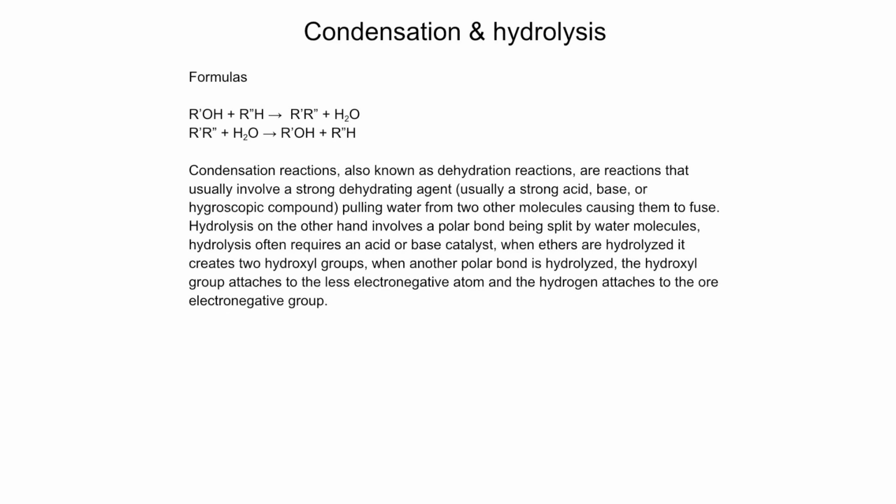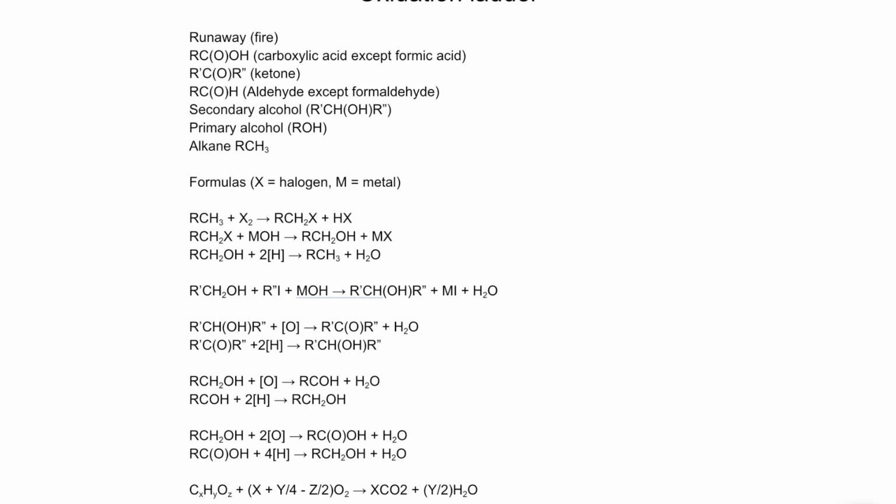And here is the oxidation ladder, which is basically just a ladder of different carbon-based functional groups by oxidation state. Of course, in the formulas you see X is any halogen and M is any metal, and R is any carbon-containing functional group. And I'll just explain them to you.